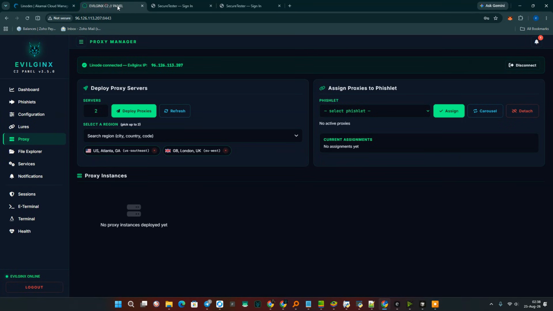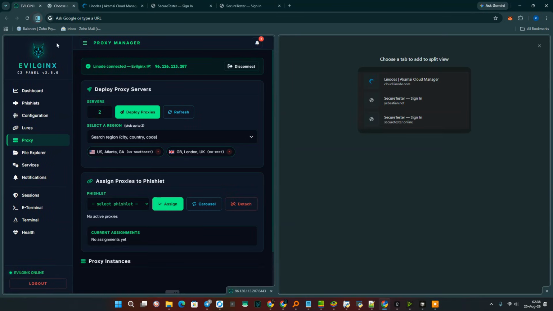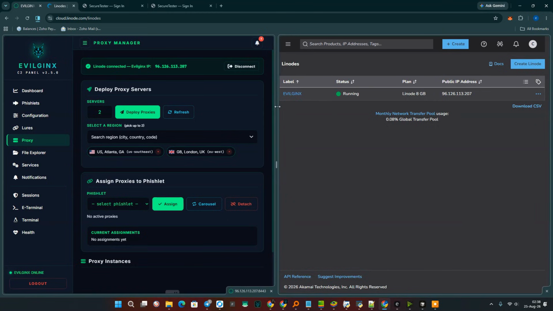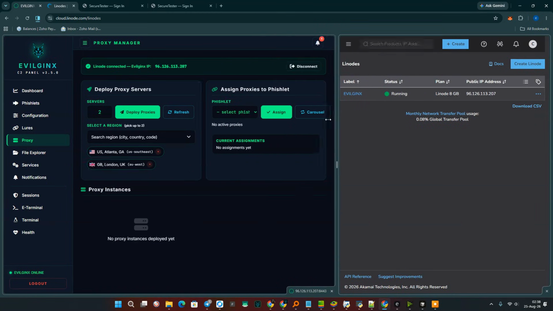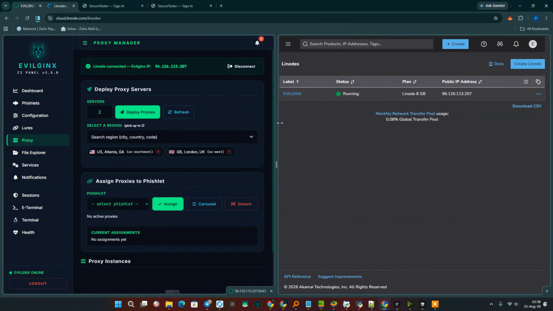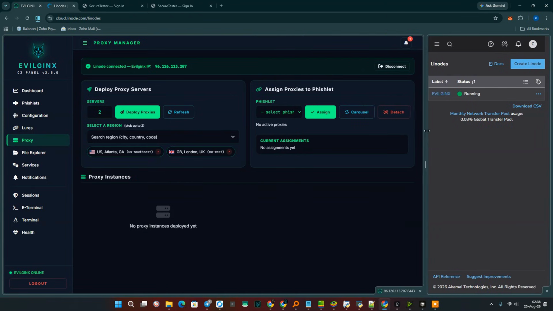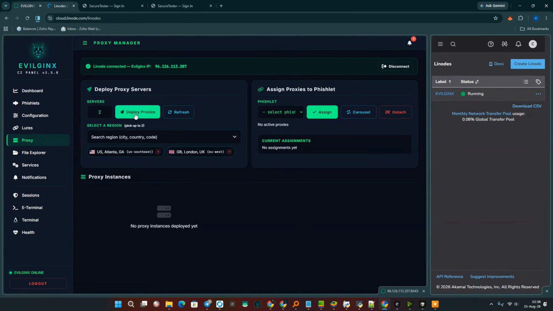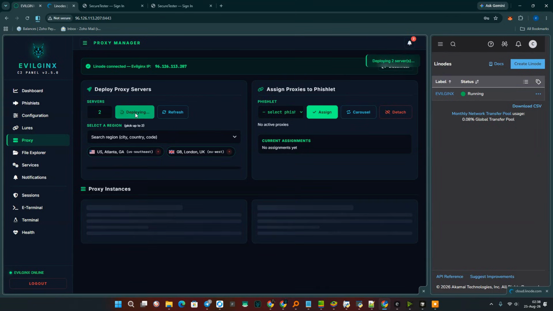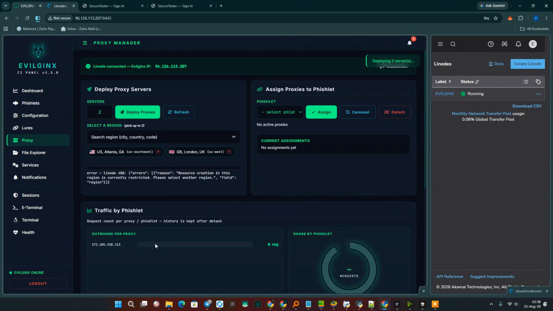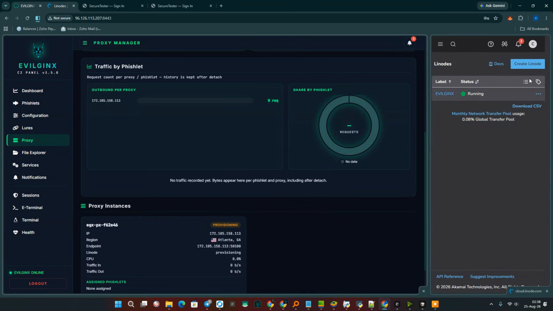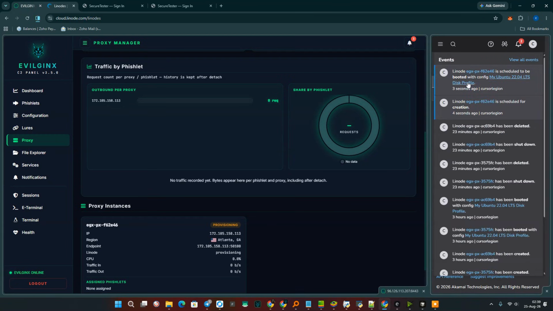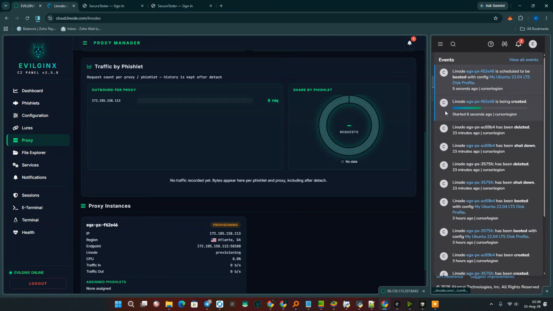Let's do the same setup now. Like this with Linode, yeah. Let's shrink this down a bit. There. So that everything is displayed clearly for us. We click the deploy button. It's creating a proxy on the server. Look, here, I'm showing everything in real time. If you click here, you see that the task of creating servers has started and it's already in progress.